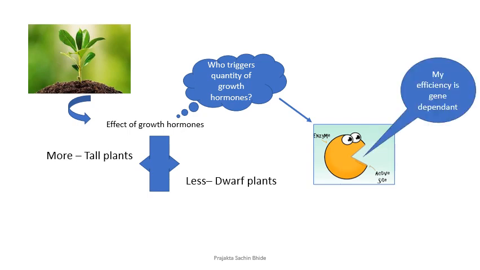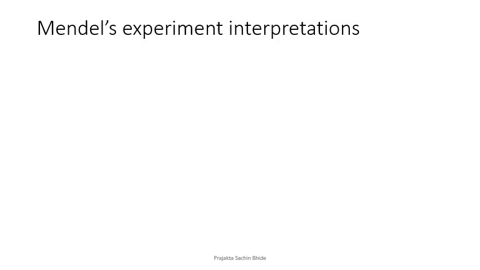And who will determine the efficiency of the enzyme? It is the gene. So what we conclude is the gene triggers the enzyme activity, which in turn triggers the growth hormones, which in turn affect the height, the tallness or dwarfness of a plant. So it is the gene which is responsible for traits. Let us try and interpret Mendel's experiments and what they actually mean.